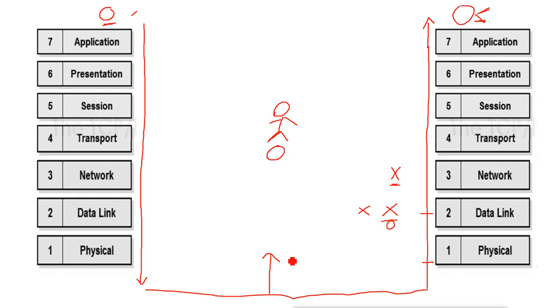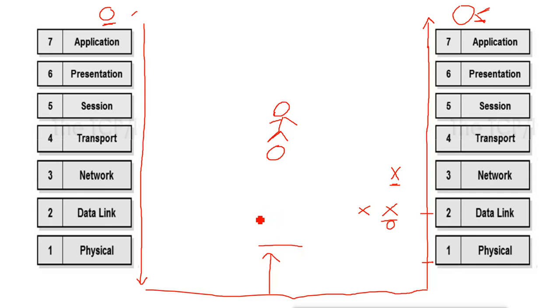So when data goes to the attacker machine, because the attacker has done some active sniffing and has captured it, it has redirected the packet to its own machine. Even when it is redirected to the machine, when it reaches the machine, it will try to enter from the physical layer. It will enter the physical layer because it is just trying to convert the data into normal data, like the data PDU.